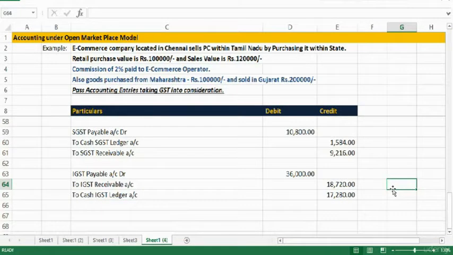In next session we'll see how e-commerce operator will be passing entries for this. Whatever the entries we have seen now are the entries in the books of the vendor. In e-commerce operator, entries are going to be slightly different. We'll see that in next session.